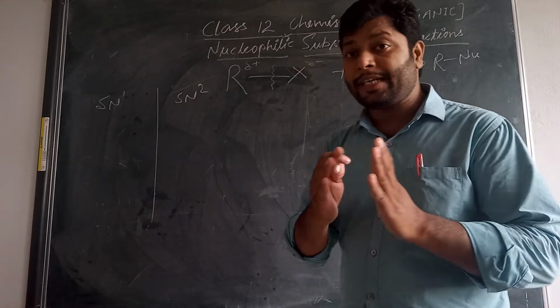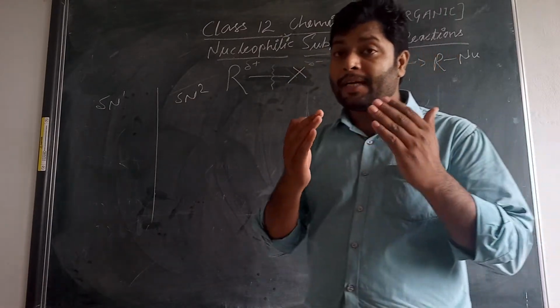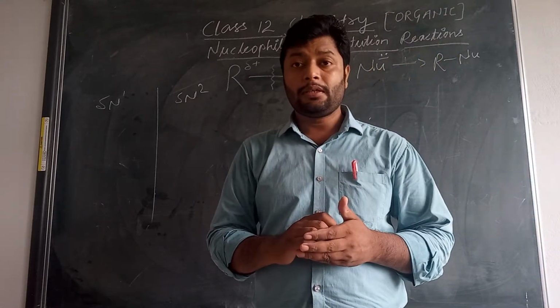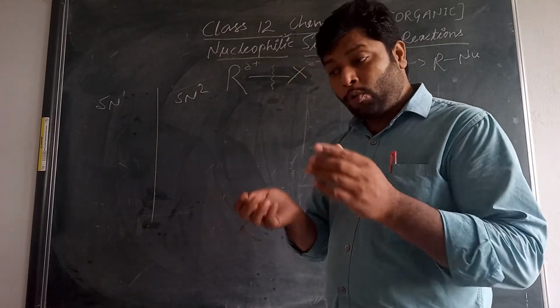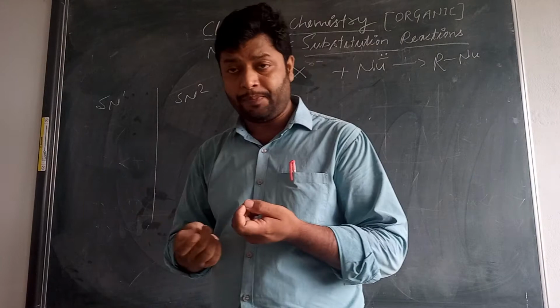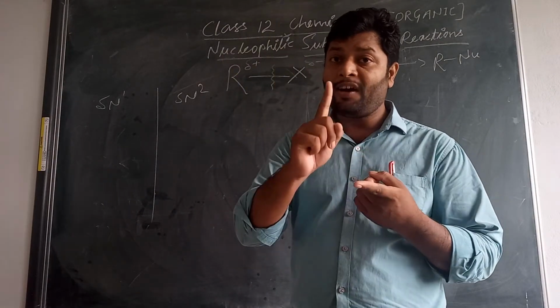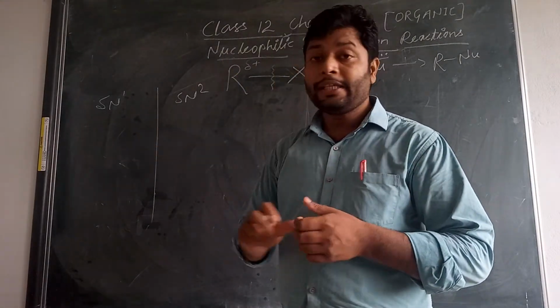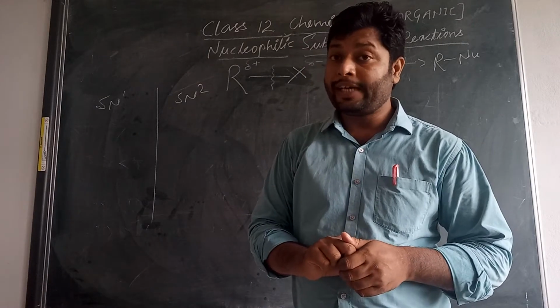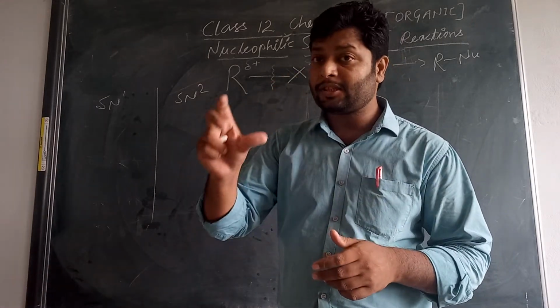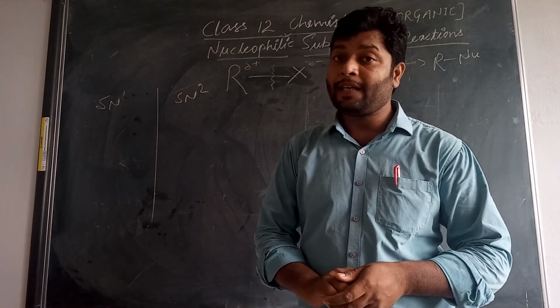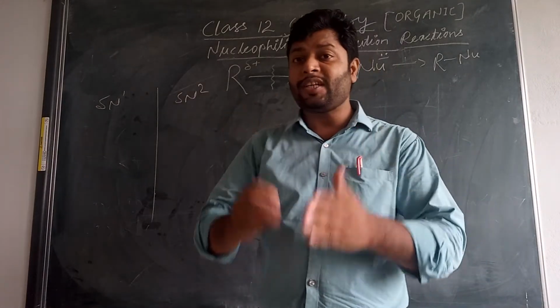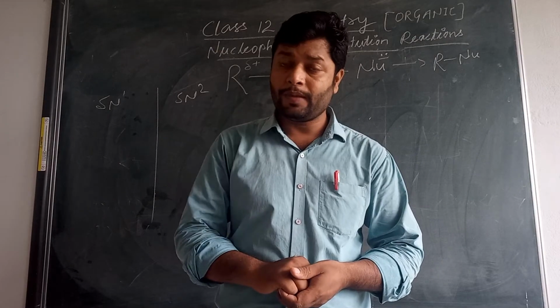Whenever a reaction is carried out, there may be multiple steps in the reaction. So out of multiple steps, which one is the rate determination step? If it contains one molecule, that is called a unimolecular reaction. And if the rate determination step contains two molecules, that is called a bimolecular reaction. That is the basic difference between SN1 and SN2.